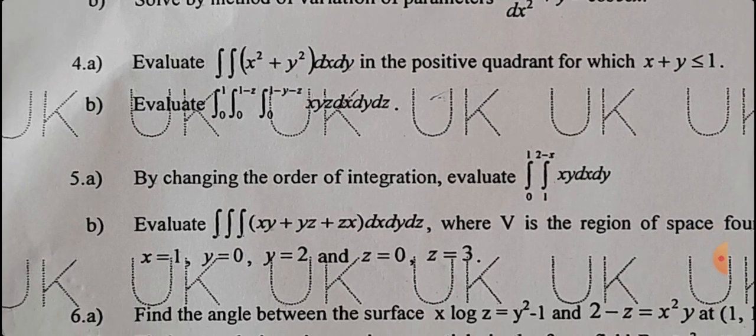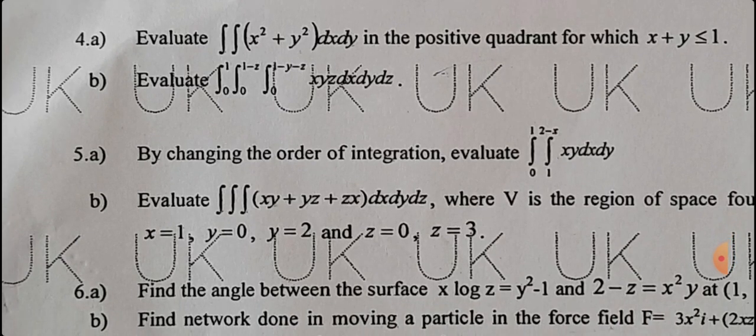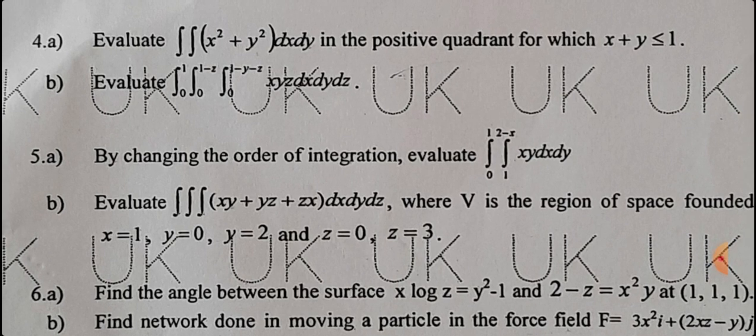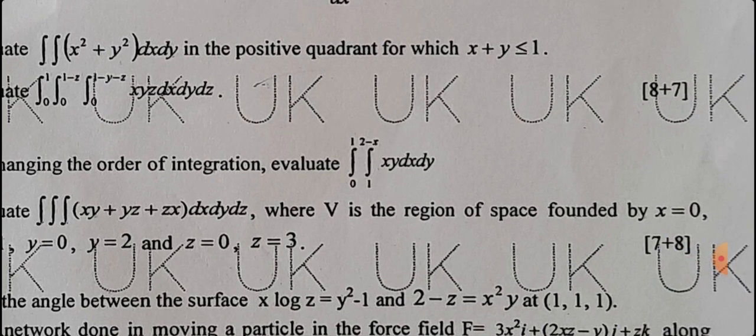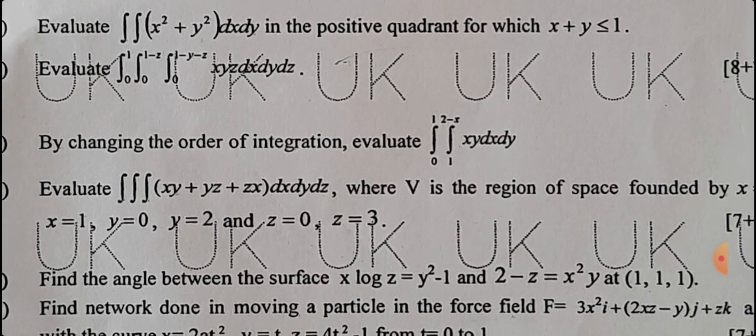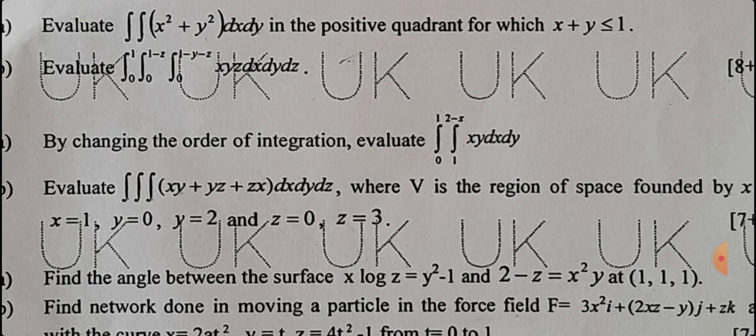Change of order of integration, you can find out the answer. Fifth B bit: evaluate the triple integral of xy plus yz plus zx dx dy dz, where V is the region of the space bounded by x equal to 0, x equal to 1, y equal to 0, y equal to 2, z equal to 0, z equal to 3.